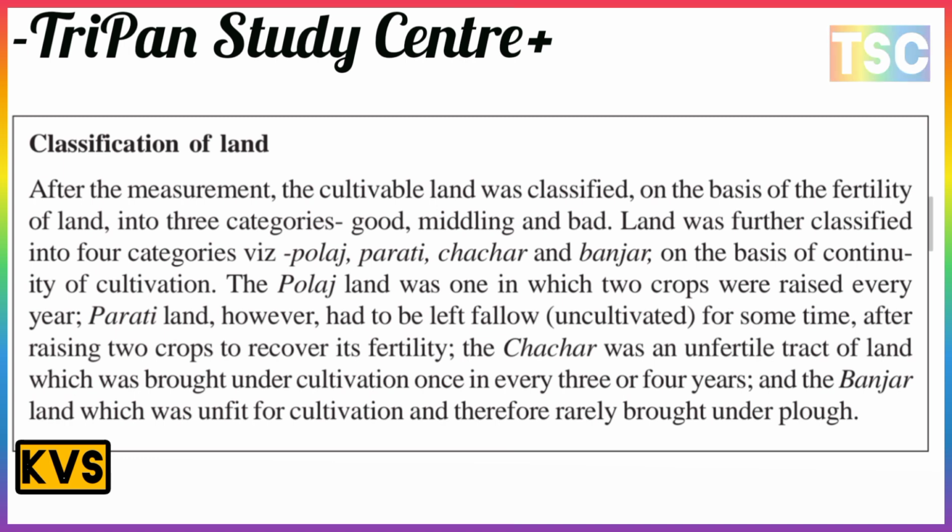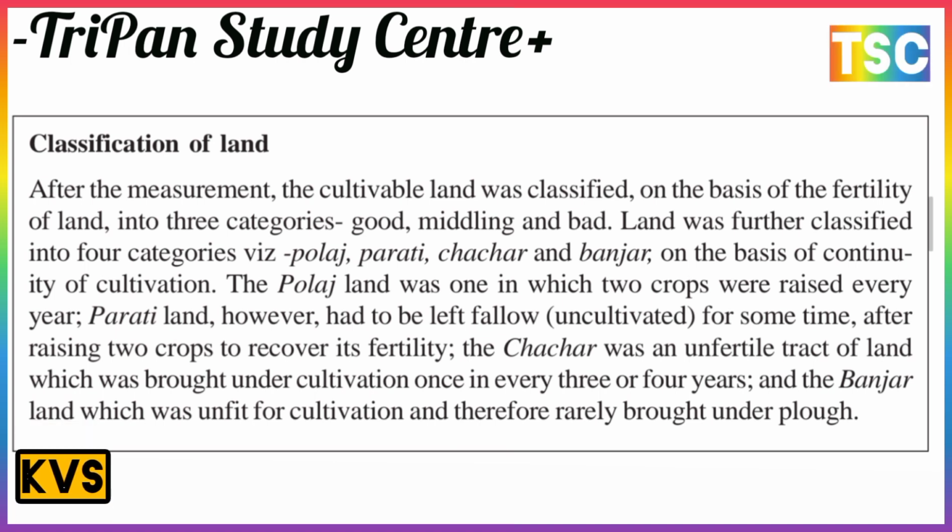The land was further classified into four categories: polaj, parauti, chachar, and banjar, on the basis of continuity of cultivation. The polaj land was one which was sown with two crops every year. Parauti land, however, had to be left fallow and uncultivated for some time after being sown with two crops, to recover its fertility.